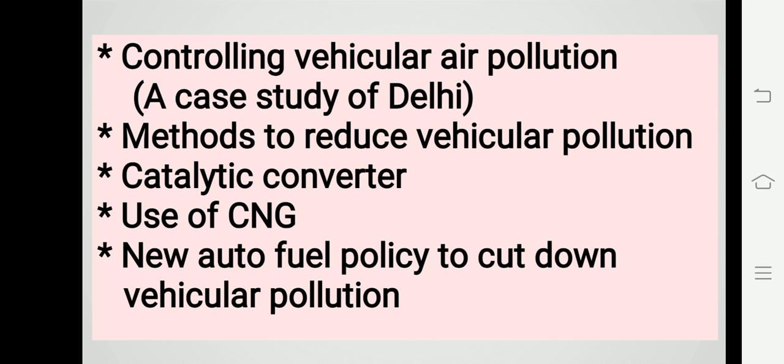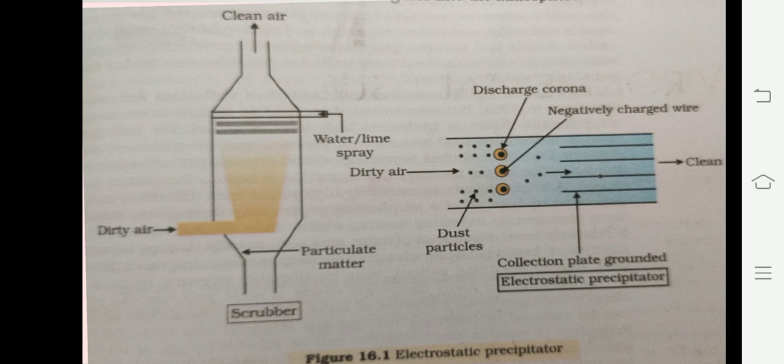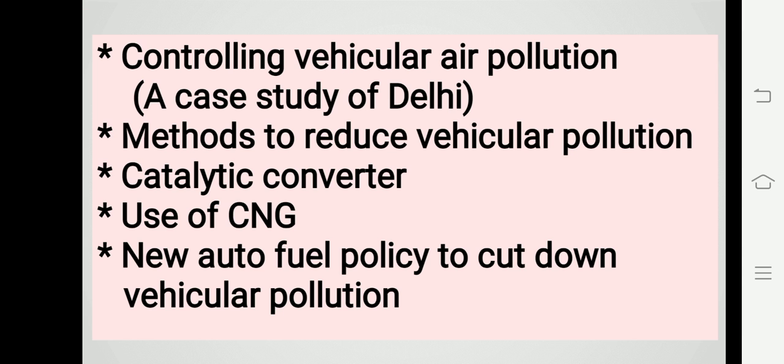So these are the major sources of air pollution. One is vehicular exhaust, nothing but the automobiles. Second, industrial waste. Third, burning garbage. Fourth, brick kilns. Then smoke and grit. So once again, I am going to repeat this topic.